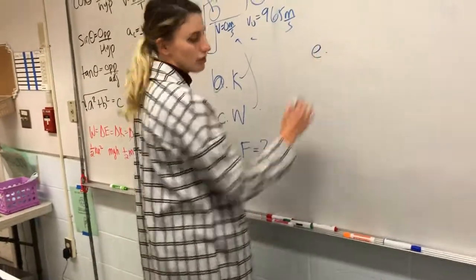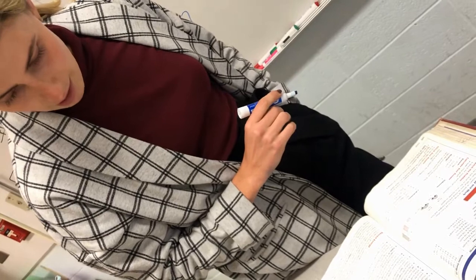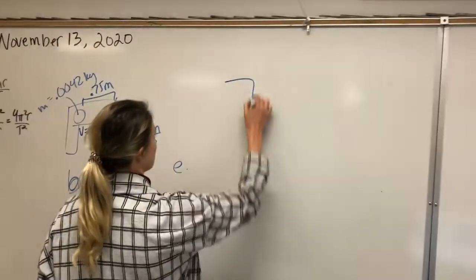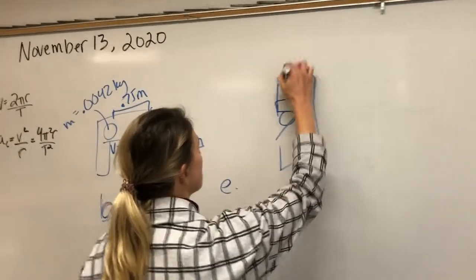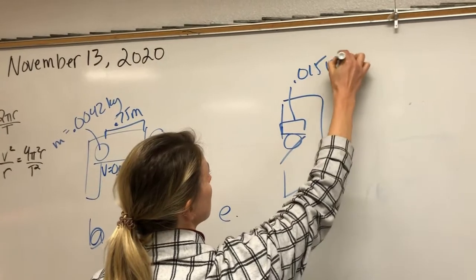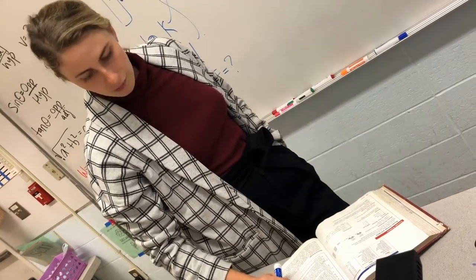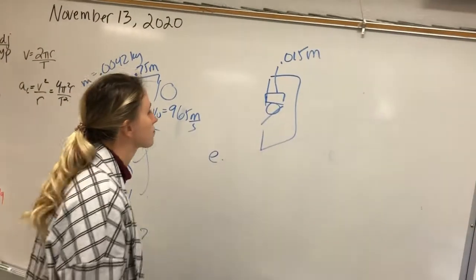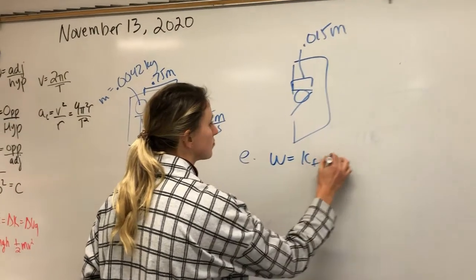Then let's go ahead and go to E. If the bullet comes to rest by penetrating 0.015 meters into a metal, so it goes whoosh, boom, and it goes 0.015 meters into the metal, what is the magnitude and direction of the force the metal exerts? Well, the metal's got to do work, and work is equal to the change in kinetic energy, so they should be able to take it from there.